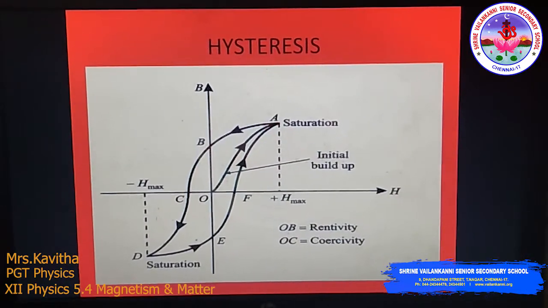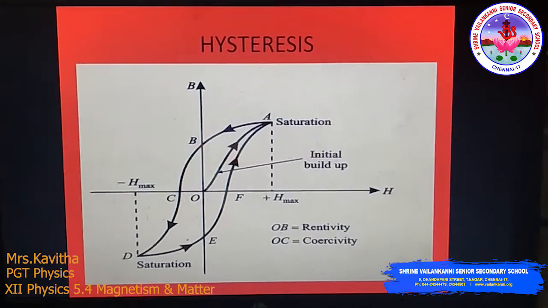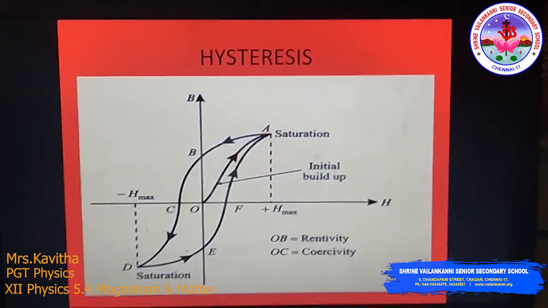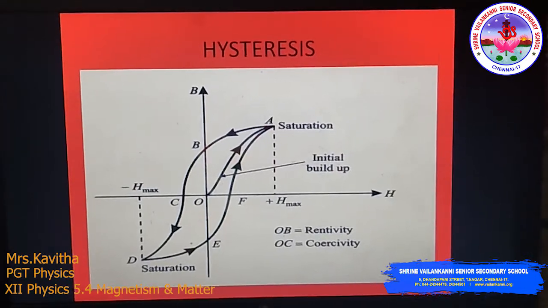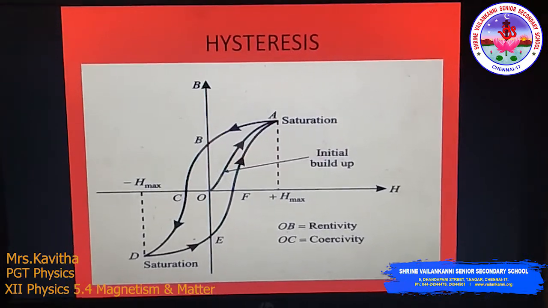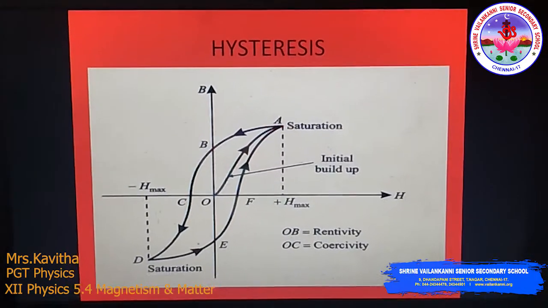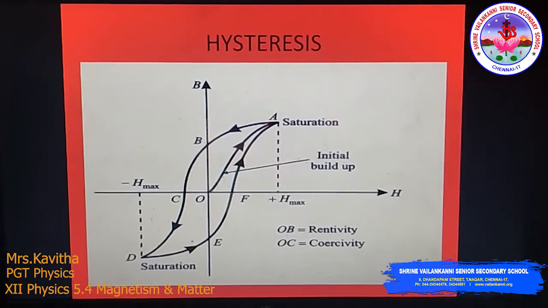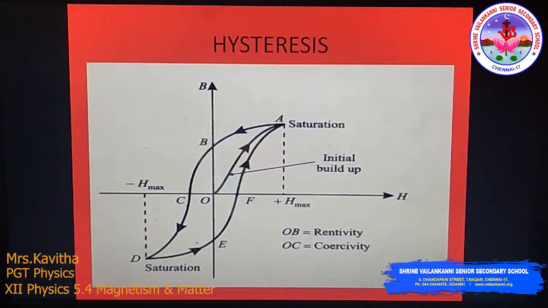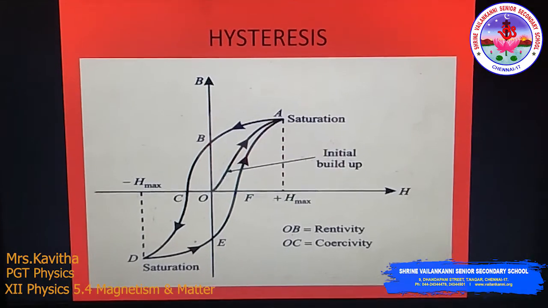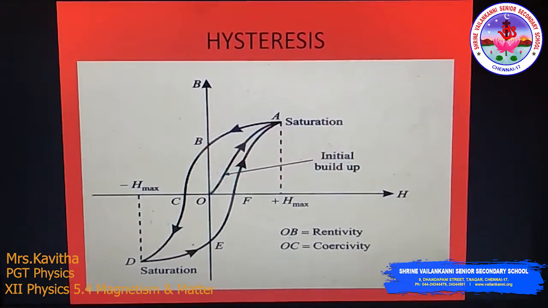The hysteresis loop. When a ferromagnetic sample is placed in a magnetizing field, it gets magnetized by induction. This diagram shows the variation of magnetic induction B with magnetizing field intensity H, right?